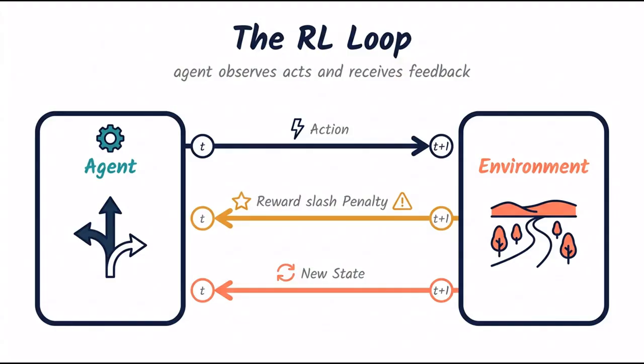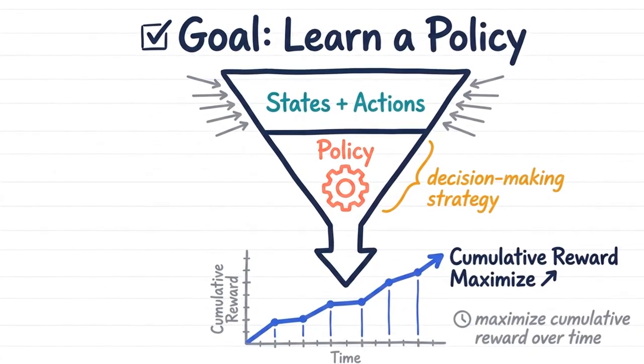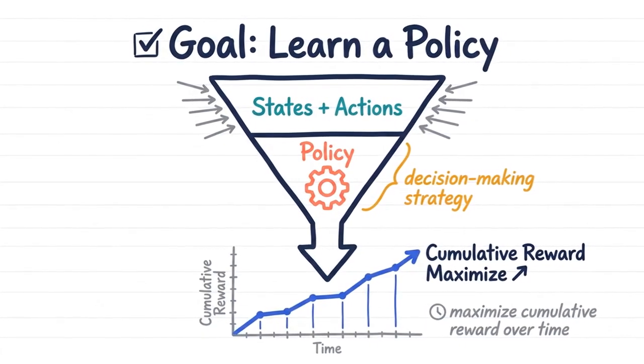The agent observes the current state, takes an action, and receives feedback in the form of a numerical reward or penalty. Its goal is to learn a policy, a decision-making strategy that maximizes its cumulative reward over time.